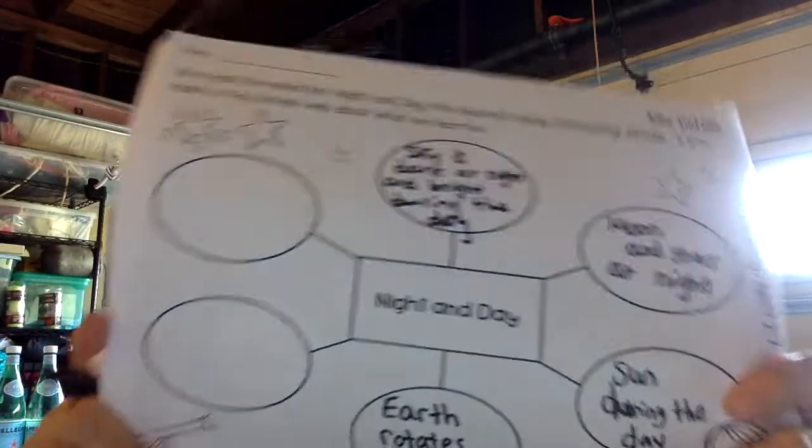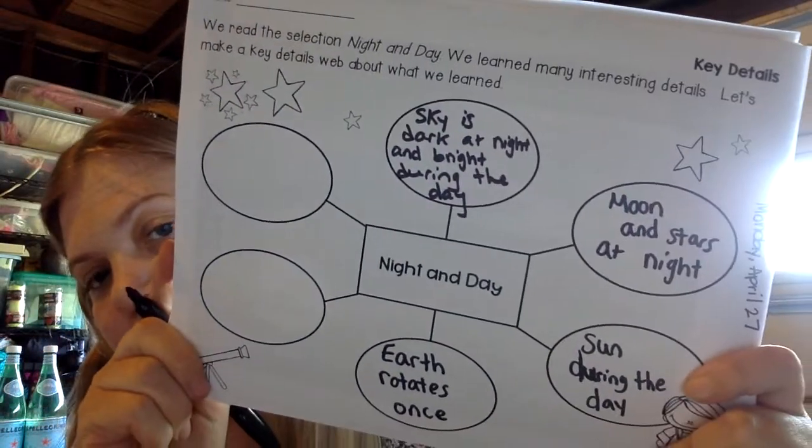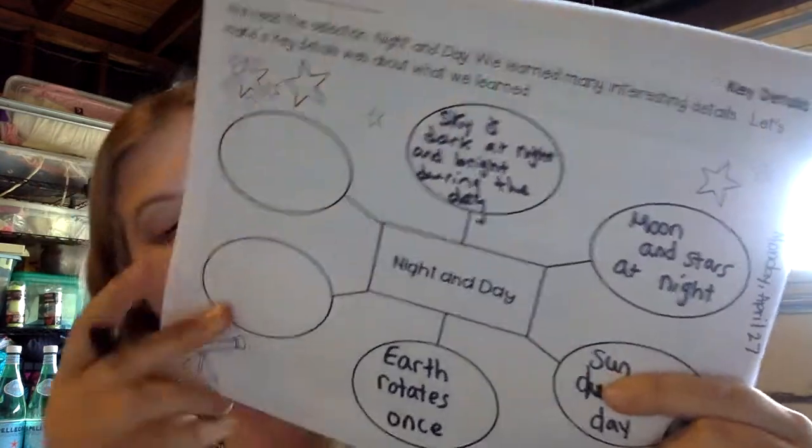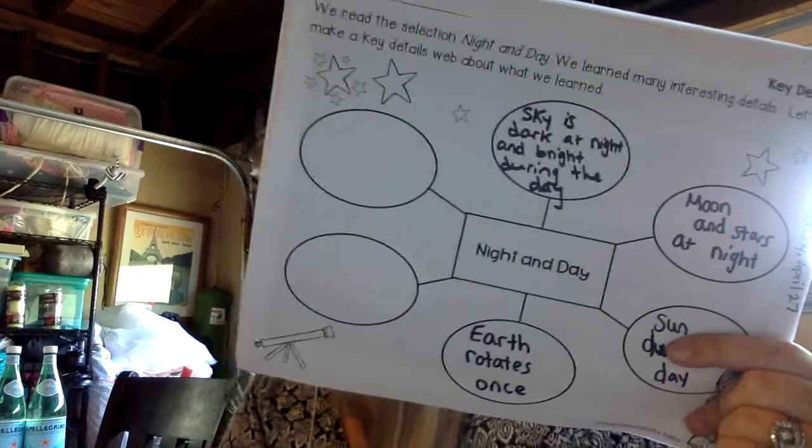Okay. And then how many times does the Earth rotate each day? The Earth goes around, it rotates one time, right? So we'll say once. Earth rotates once. Again, you can pause it if you need to. Okay, there it is.